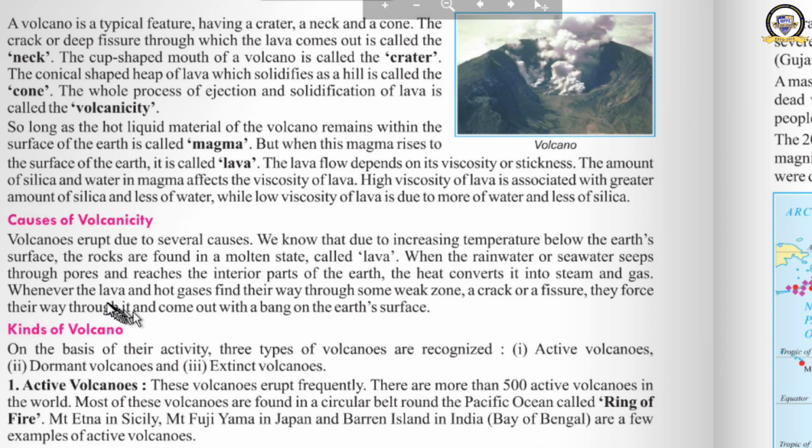Then whenever this lava gets an opportunity, what is the opportunity? A crack may be there on the earth because of an earthquake. There may be a small opening where the earth is weak, the land is weak. At that time this lava and the hot gases come out with a bang. That is what a volcanic eruption is.